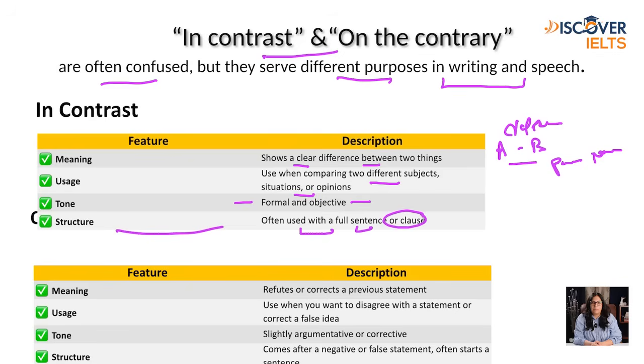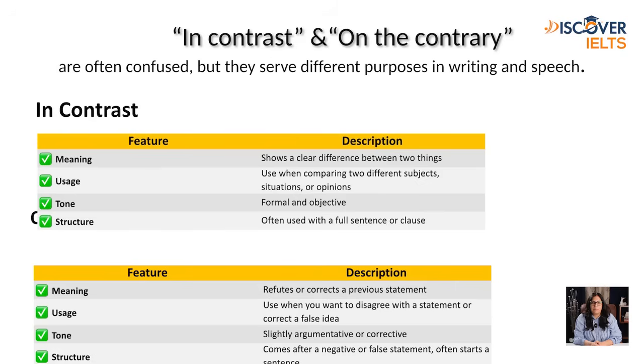On the contrary refutes or corrects a previous statement. When you want to disagree with a statement or correct a false idea, you can use on the contrary. It's slightly argumentative or corrective, comes after a negative or false statement, and often starts a sentence. So that is the basic difference between in contrast and on the contrary.